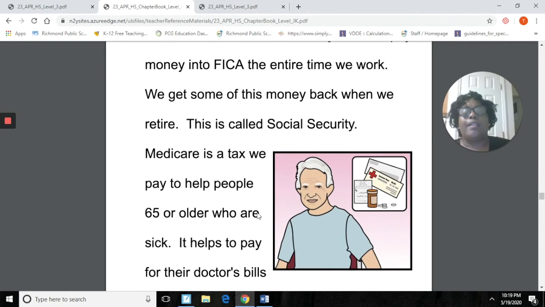Okay. Now, Medicare is a tax we pay to help people 65 or older who are sick. Okay.